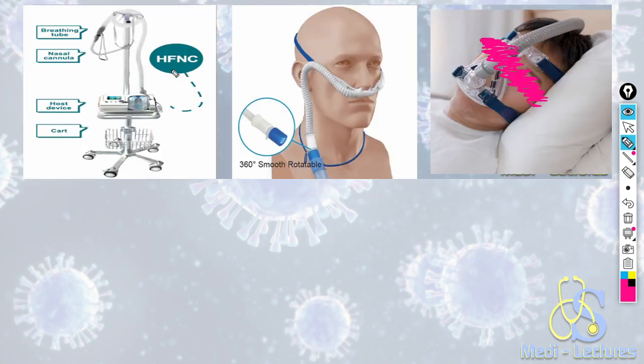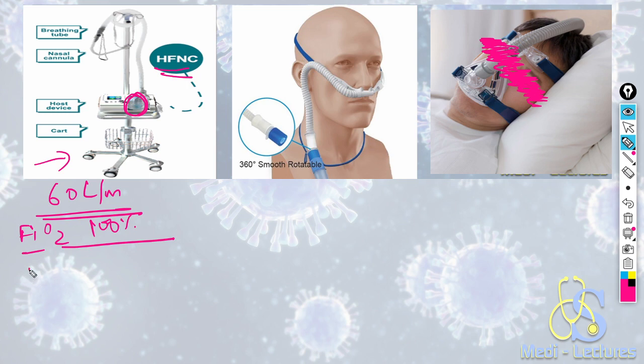Now coming to high flow nasal cannula. This is the picture showing the high flow nasal oxygenation device. In this, there is a water chamber which helps in humidification of the air and gives out hot air at a flow rate up to 60 liters per minute, with a FiO2 of 100%.